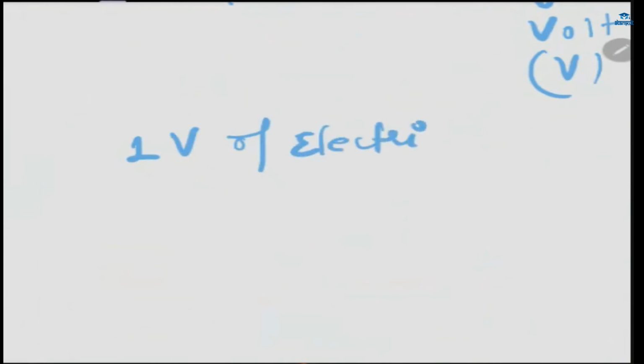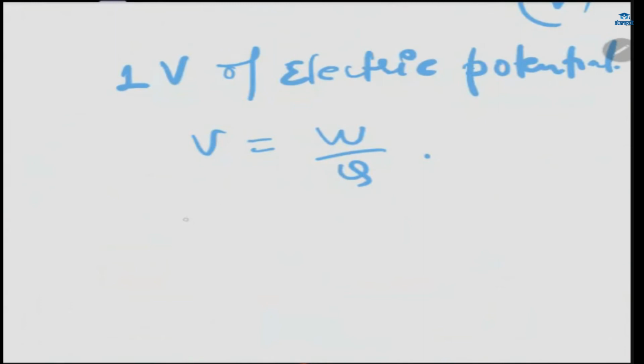How can you define 1 volt of electric potential? Very simple. First write the formula, V is equal to W by Q, and write the second step, the unit. 1 volt is equal to 1 joule upon 1 coulomb.